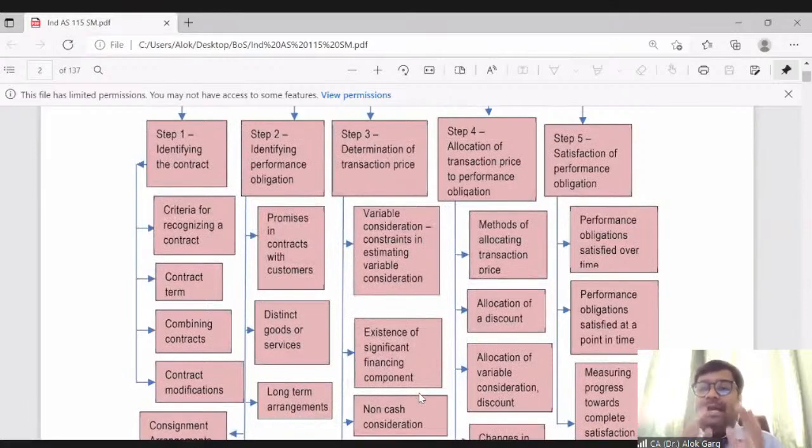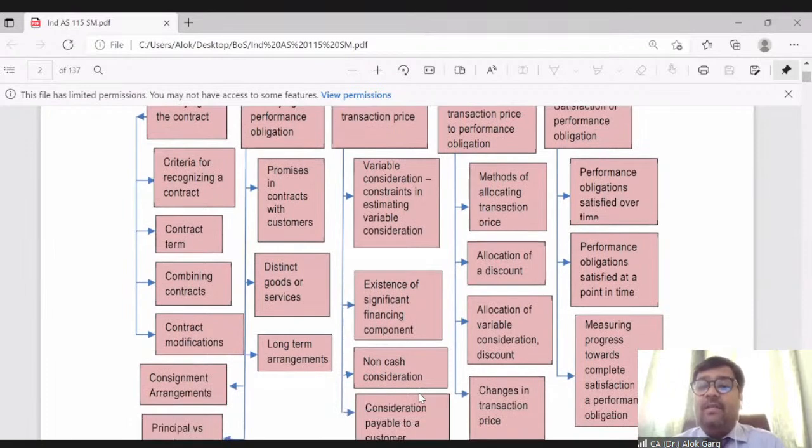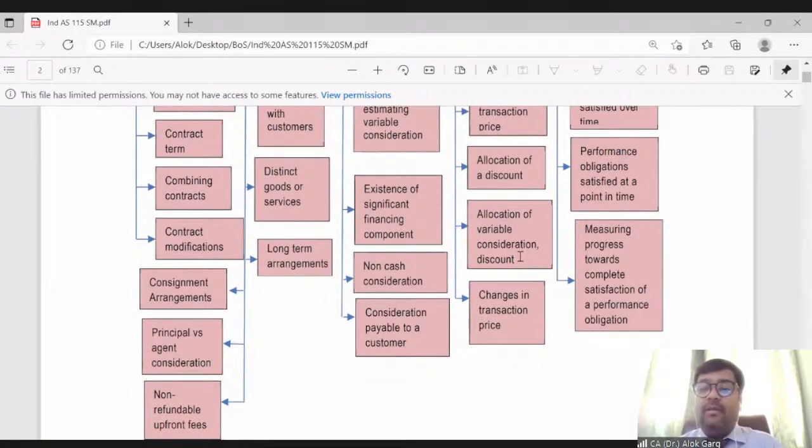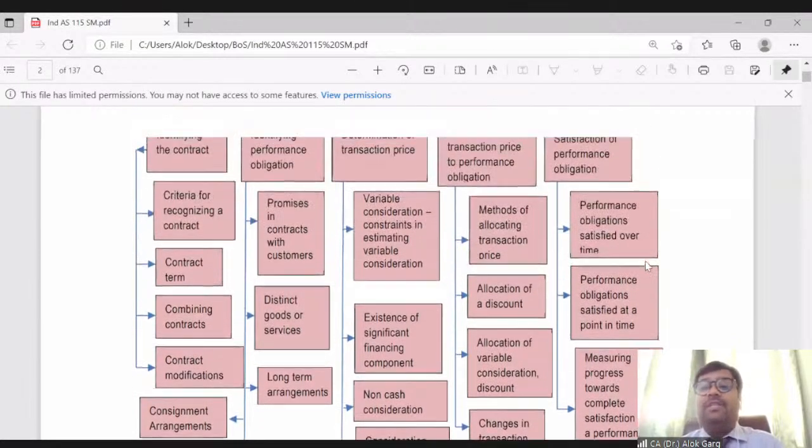In step 4, allocation of transaction price to performance obligations, we will discuss the methods of allocating transaction price. What could be the different methods by which the transaction price can be allocated to the separate performance obligations. We will discuss if there is a discount, how to allocate a discount. We will discuss if there is a variable consideration, how to allocate that variable consideration. And we will discuss if over the period there is a change in transaction price, how to deal with the change in transaction price.